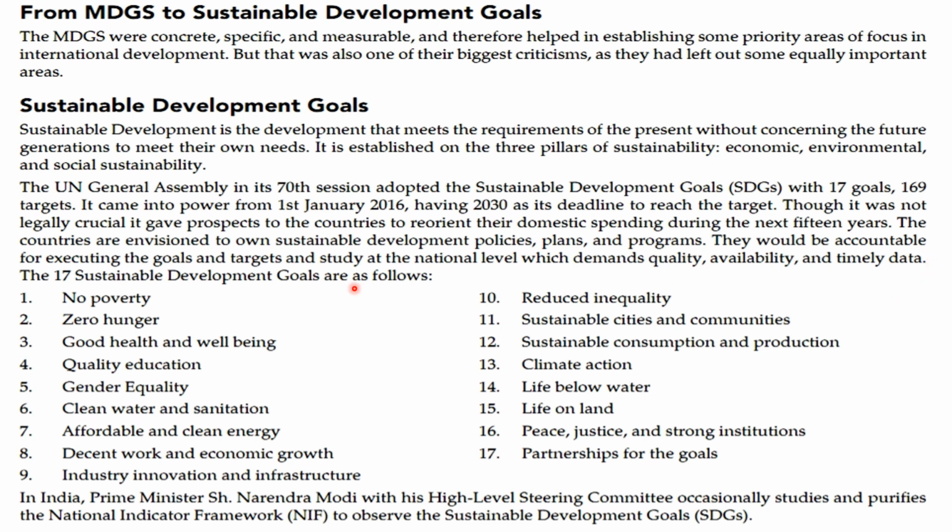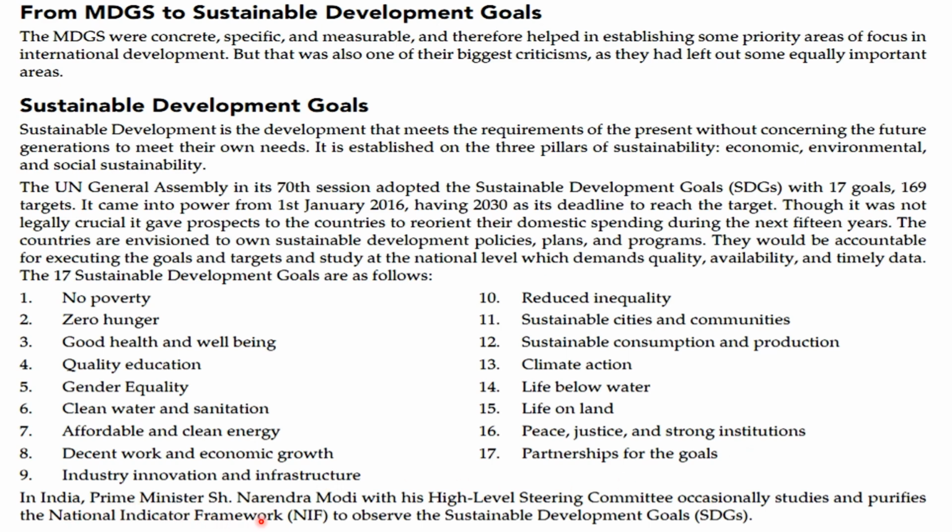The 17 Sustainable Development Goals are as follows: no poverty, zero hunger, good health and well-being, quality education, gender equality, clean water and sanitation, affordable and clean energy, decent work and economic growth, industry, innovation and infrastructure, reduced inequalities, sustainable cities and communities, responsible consumption and production, climate action, life below water, life on land, peace, justice and strong institutions, and partnerships for the goals.